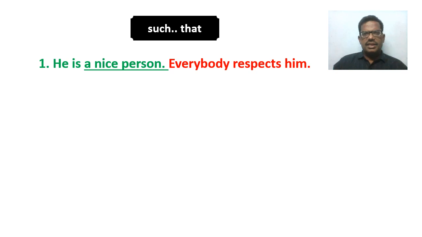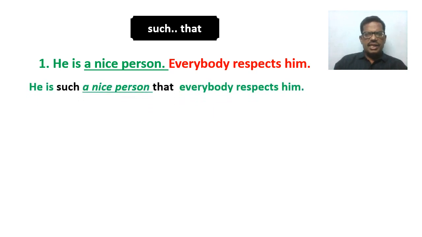So we can place such before the noun phrase, and that is placed before the result clause, that is, everybody respects him. Look at the answer. He is such a nice person that everybody respects him. Here, such is placed before the noun phrase, a nice person, and that is placed before the result clause, everybody respects him. In this way, such that can be used.